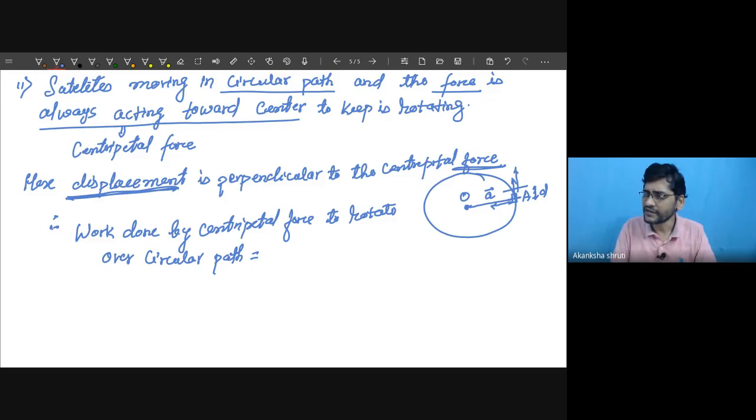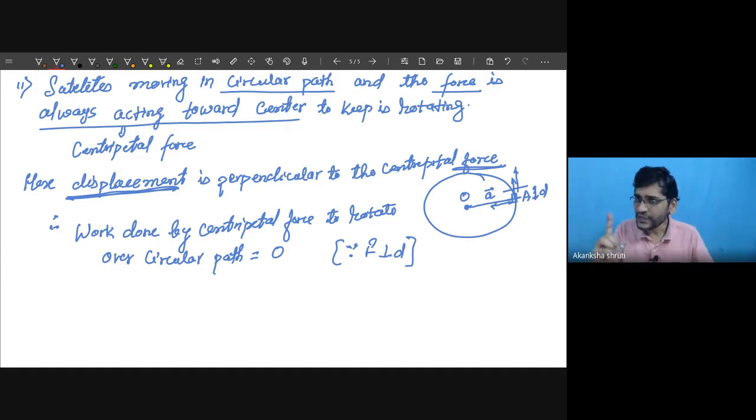Since both are at 90 degrees, it becomes 0. Why? Since F is perpendicular to D. This is the situation. Is it okay?